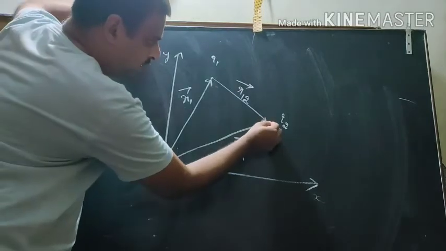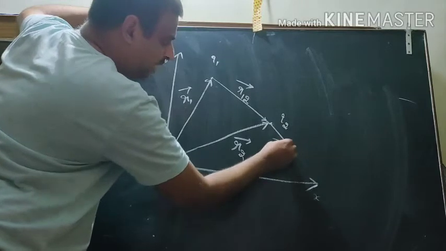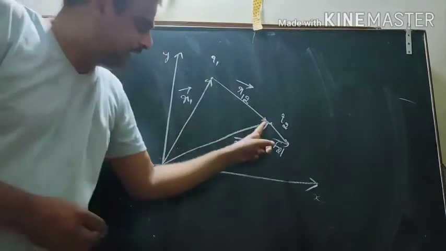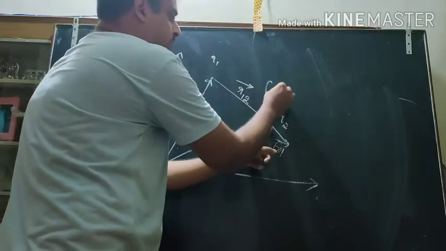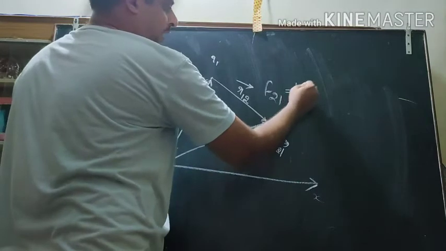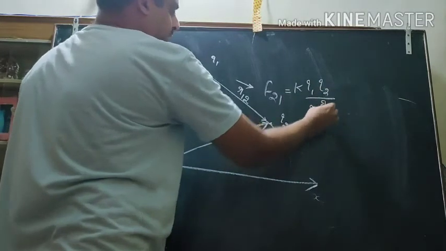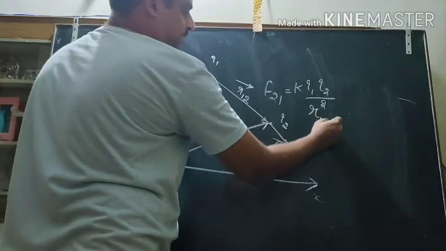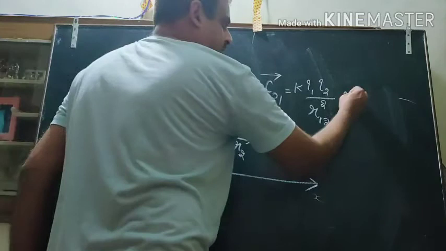The force acting on this charge, the force acting on q2 charge, is F21. So it will be equal to k q1 q2 by r12 square, and you have to multiply it with the unit vector.